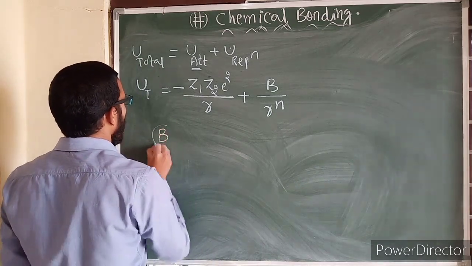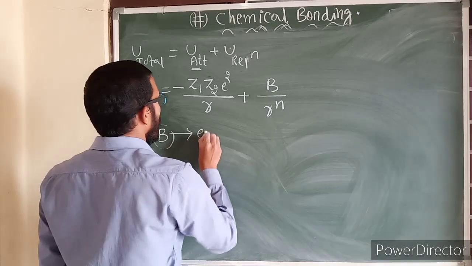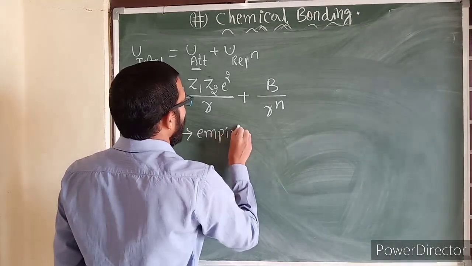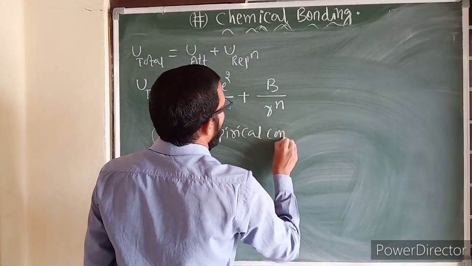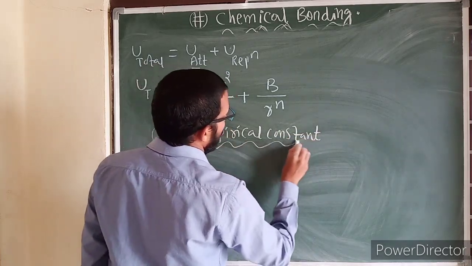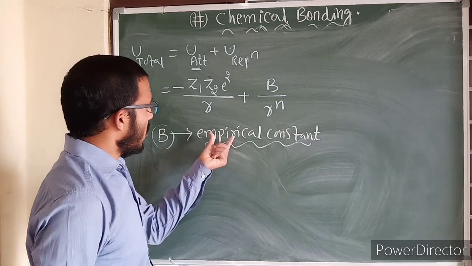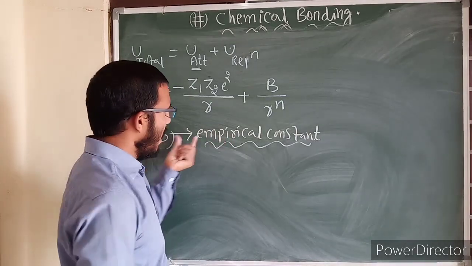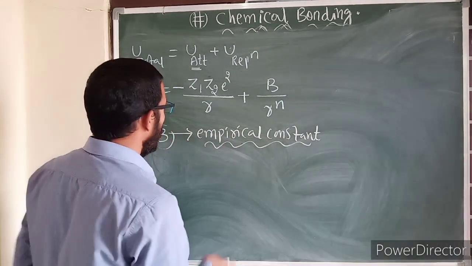Here B stands for empirical constant. This represents the structure of the crystal. B, the empirical constant, describes the structure of the crystal.